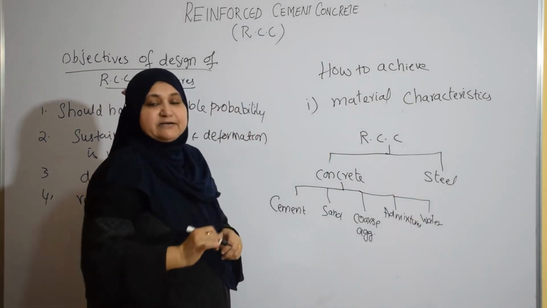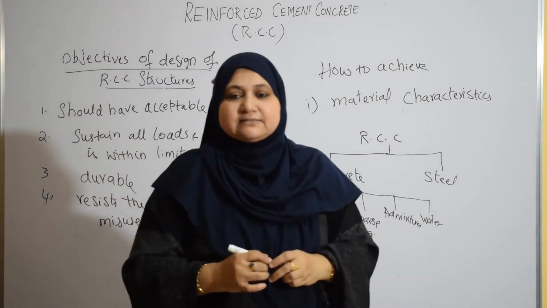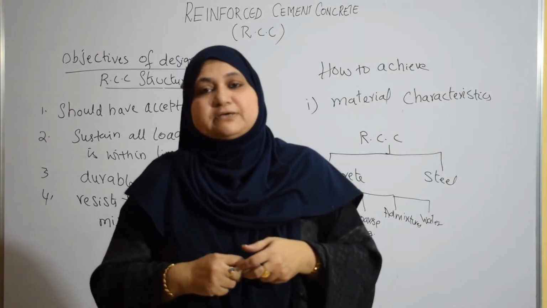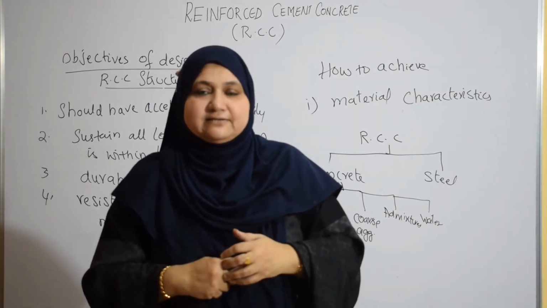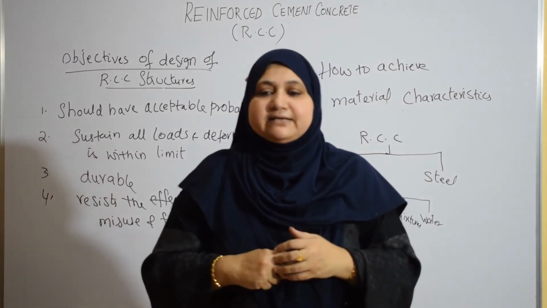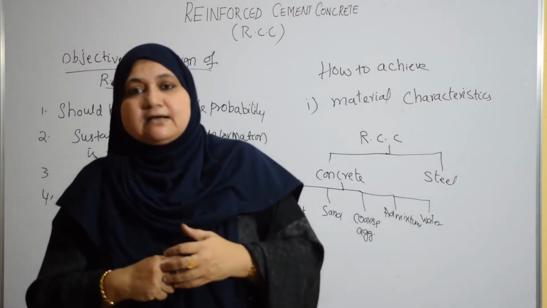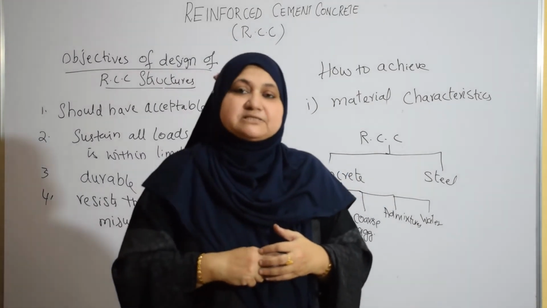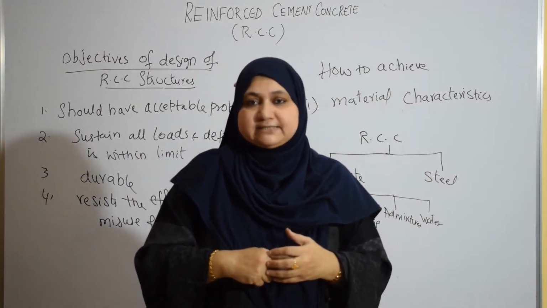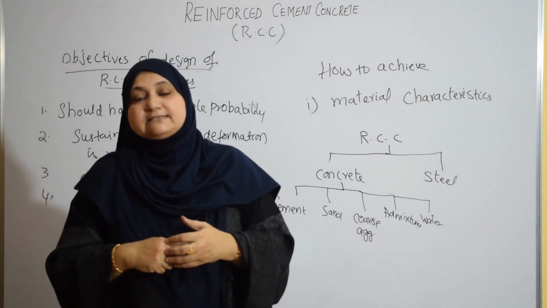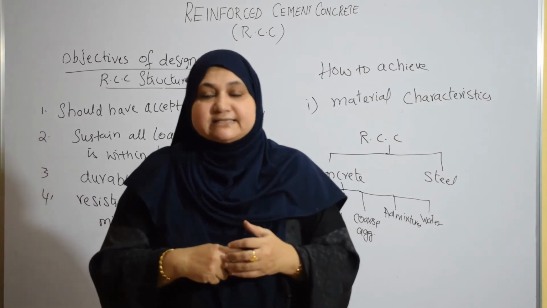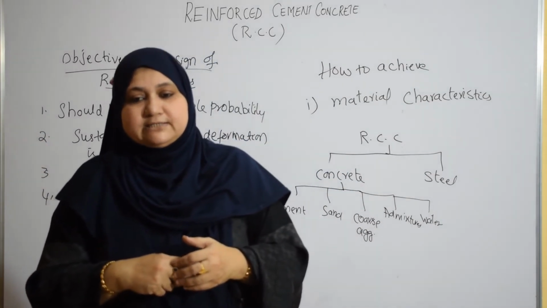So concrete is made up of so many materials. Therefore, it is important to know the characteristic properties of each of these materials, right? Each of the materials, and the concrete after its preparation, must be checked, must be tested. Materials as well as the concrete, after making the concrete, must be tested to ensure the quality.